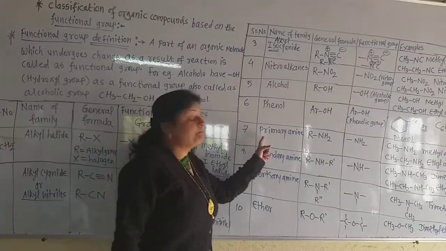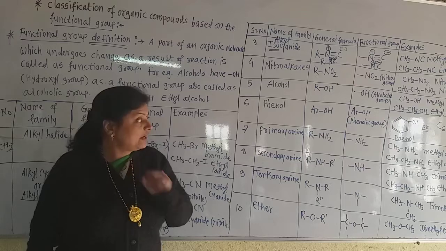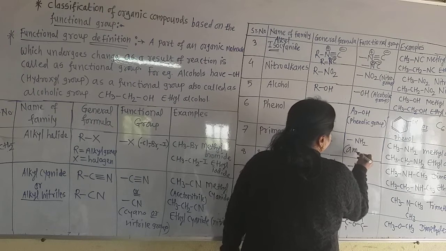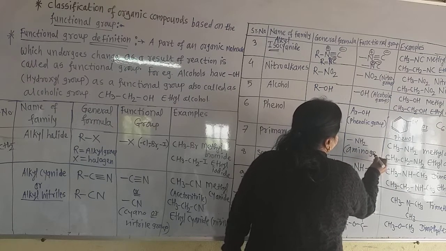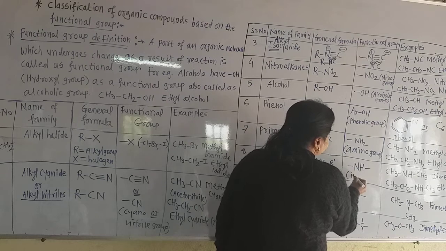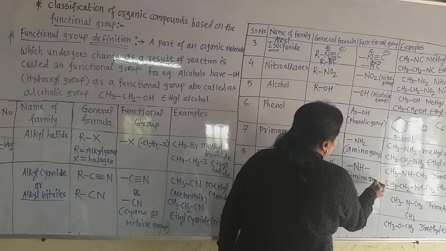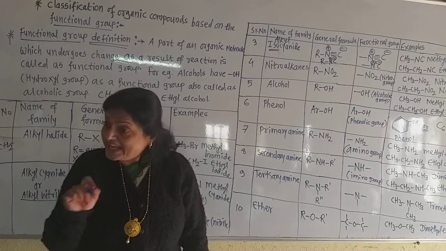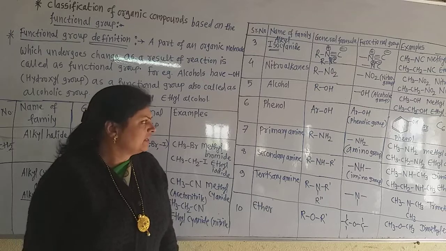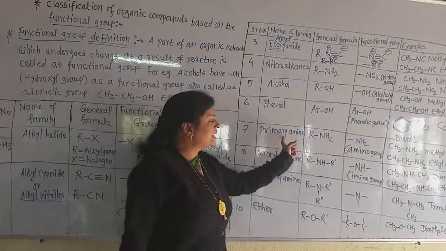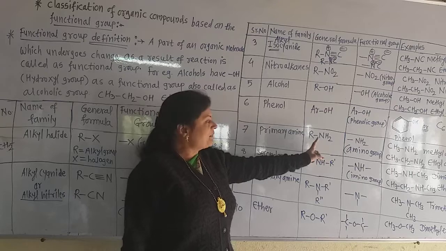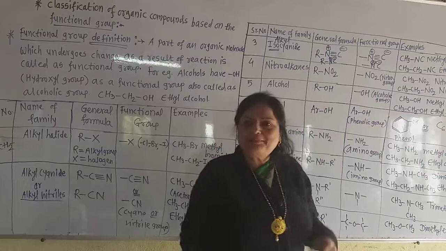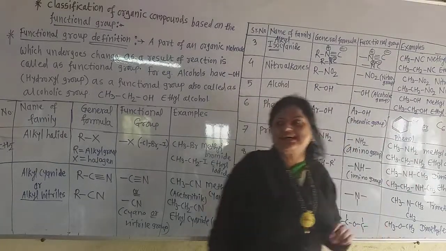Now the next family is the primary amine. Amines have the NH2 group, that is the amino group. The name of this primary amine group is the amino group. This is the imino group. Secondary amine group is called the imino group and the primary amine group NH2 is called the amino group. Very simple. The general formula of primary amine is RNH2. If the R group is CH3, it is called methylamine. If the R group is ethyl, it is called ethylamine.